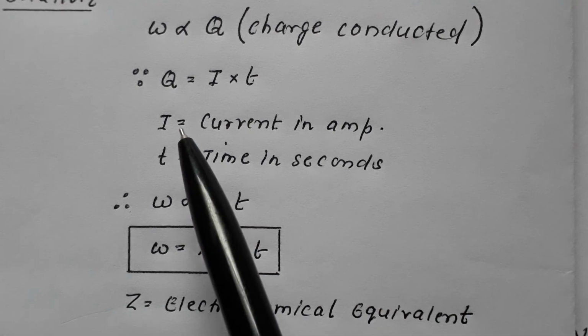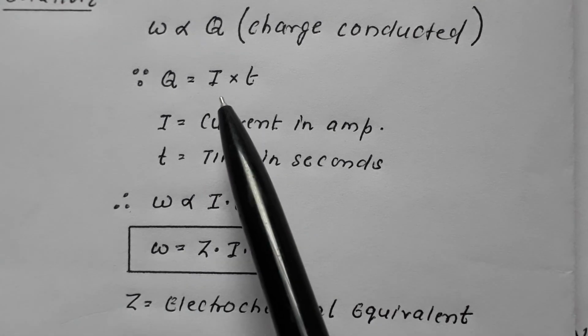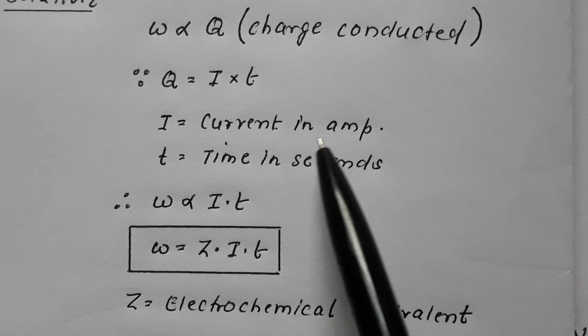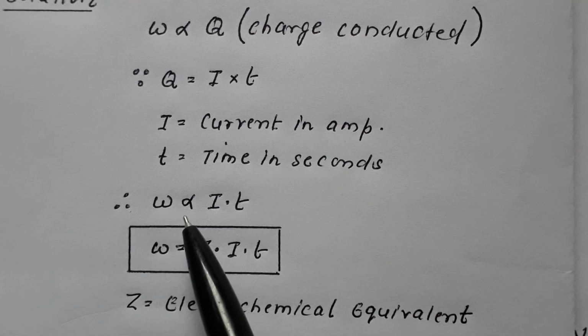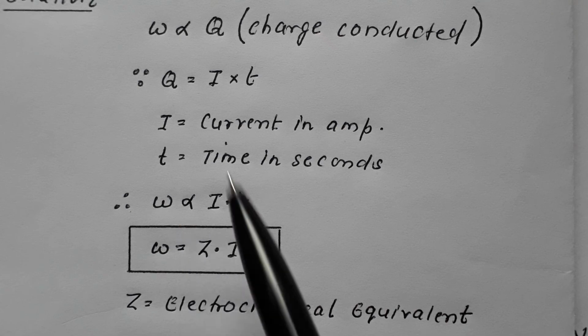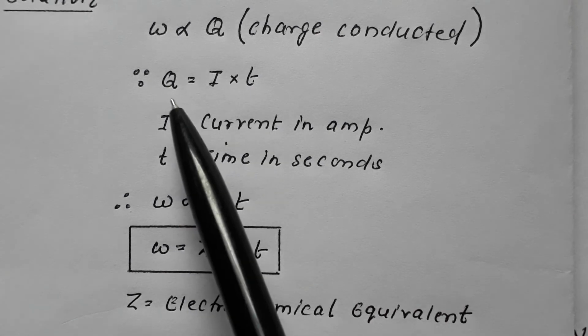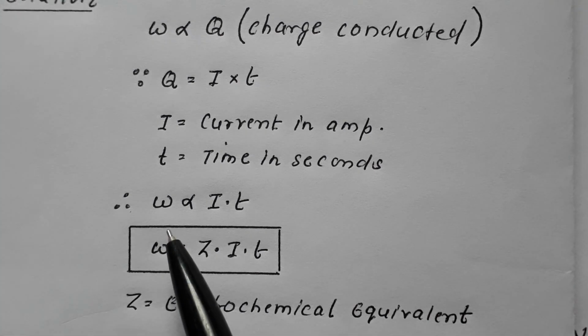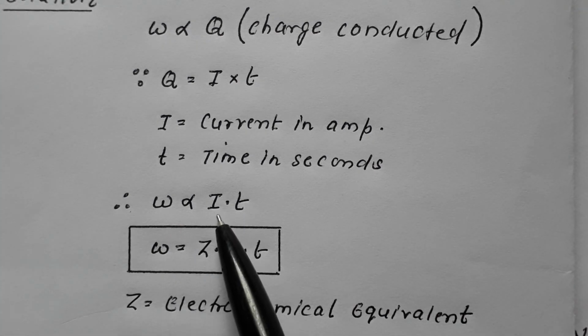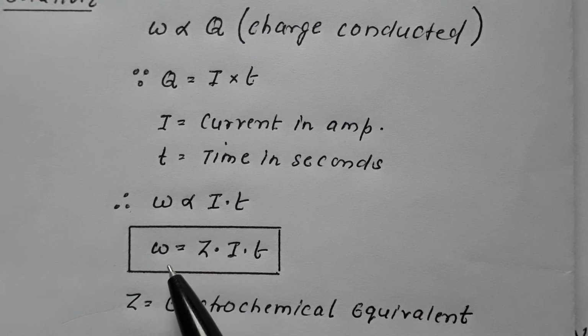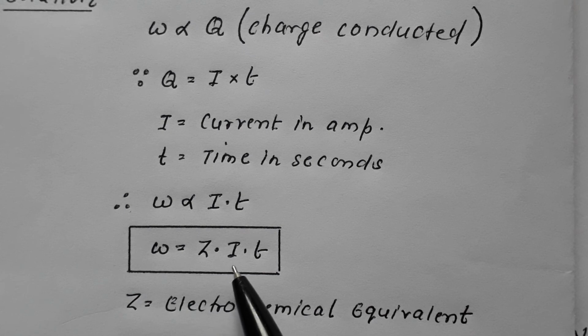Now since Q is equal to I into T, where I is current in ampere and T is time in second, therefore W is directly proportional to I into T. In order to remove the proportionality sign, we apply a constant, therefore we say that W is equal to Z into I into T, where Z is termed as the electrochemical equivalent.